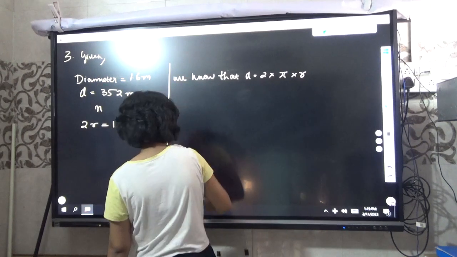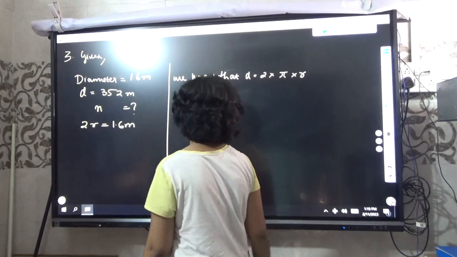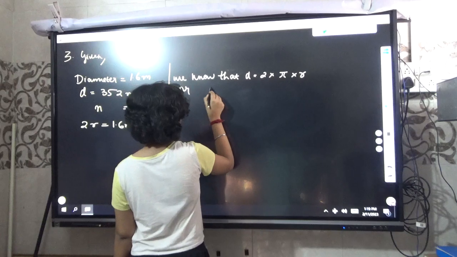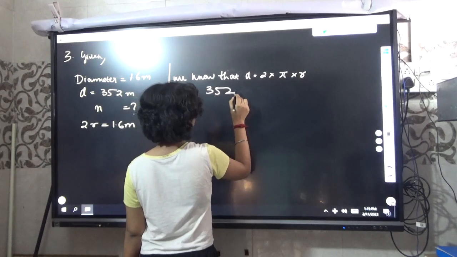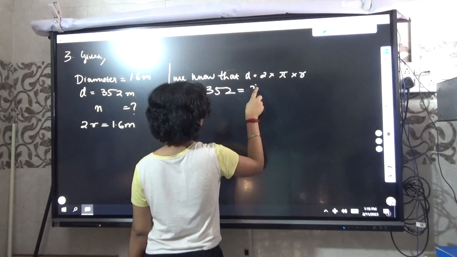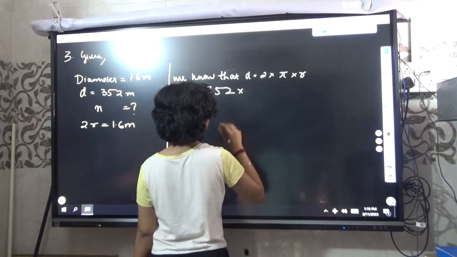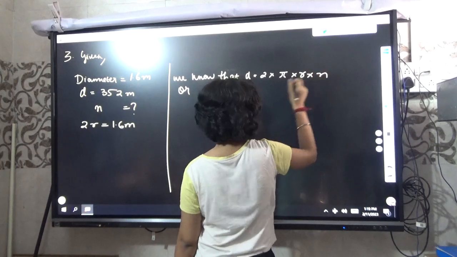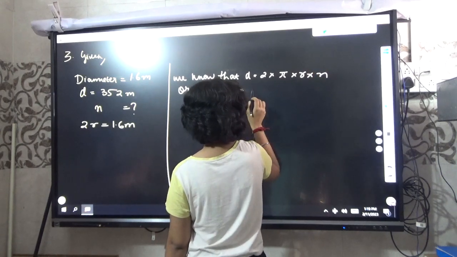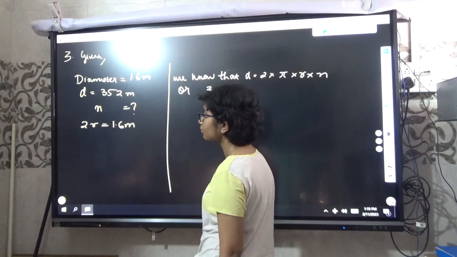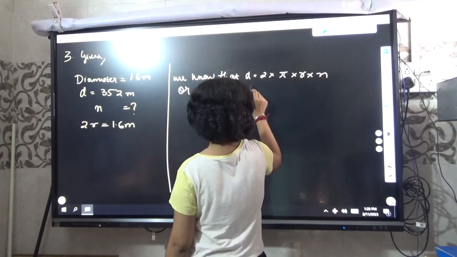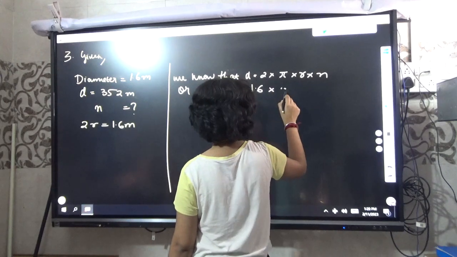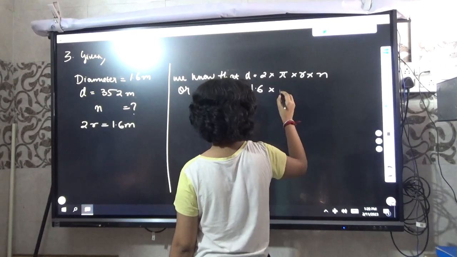Now wait. Distance is given, 352, right? So d equal to 352, equals 2 pi r into n. So 352 equals, now 2r is given, 2r equal to 1.6, right? 1.6. Now what is the value of pi? 22 by 7 into n.